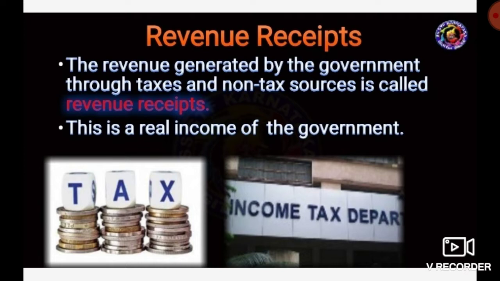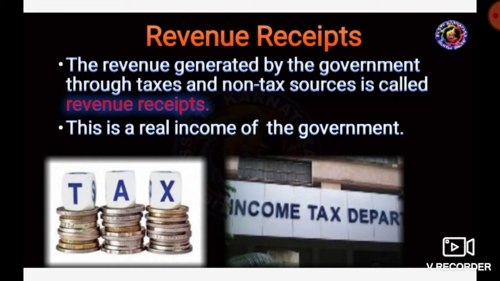What is meant by revenue receipt? Revenue receipt means the income generated by the government through taxes and non-taxes sources. The revenue receipt is a real income of the government.